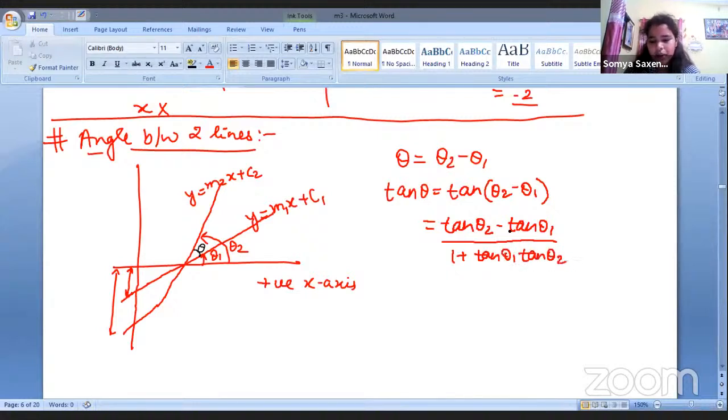It doesn't matter what is there in the places of theta 1, theta 2. It can be anything, a constant, a variable, anything. But the formula remains the same: tan of this entity minus tan of this entity, divided by 1 plus the product of the tans of both, right?